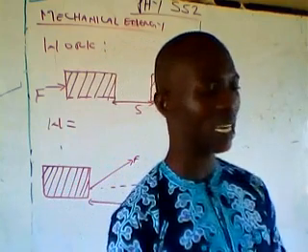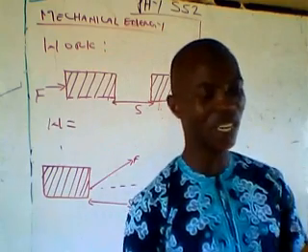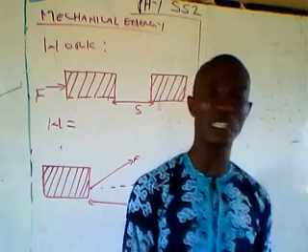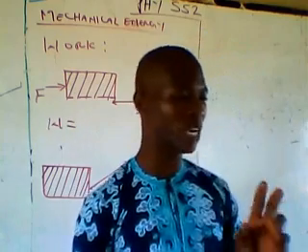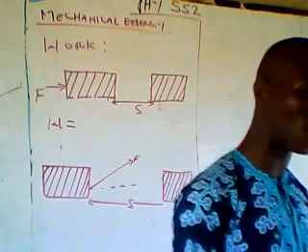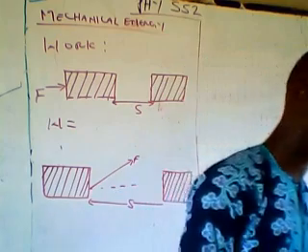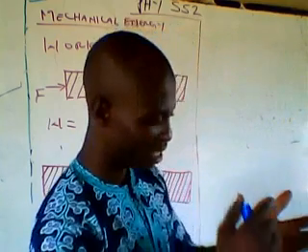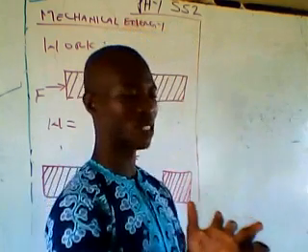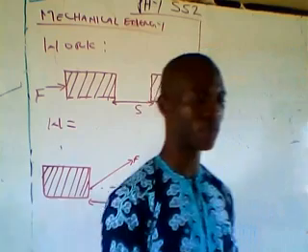You must understand that anytime you are talking about work, two things are very essential in the definition of work. If one of these two parameters is missing in the explanation of work, you have missed it. So what are those two things? They are the applied force and distance or displacement.